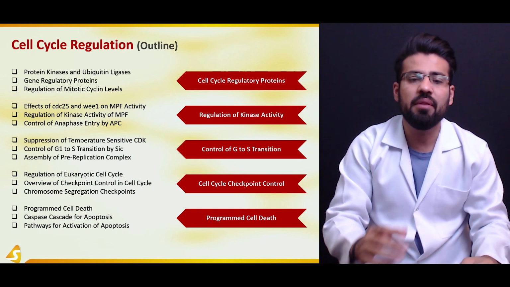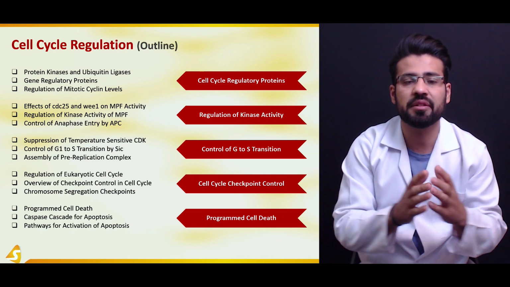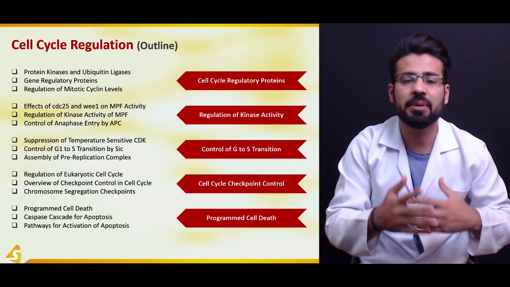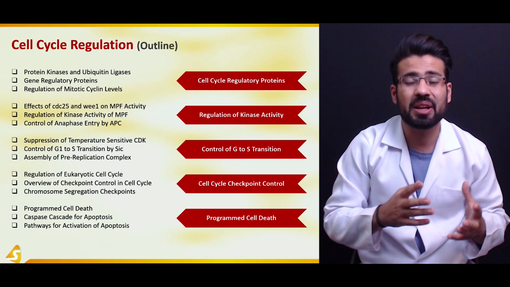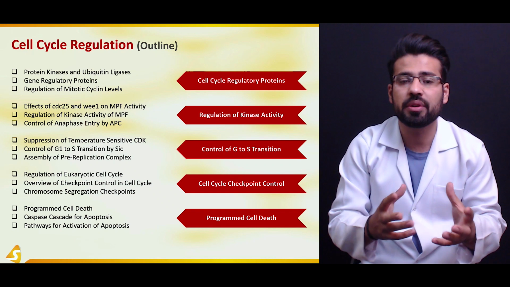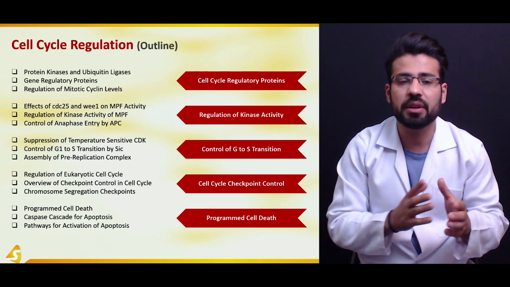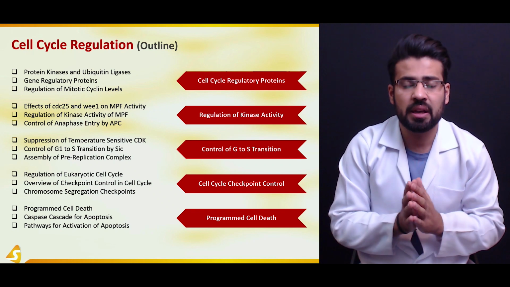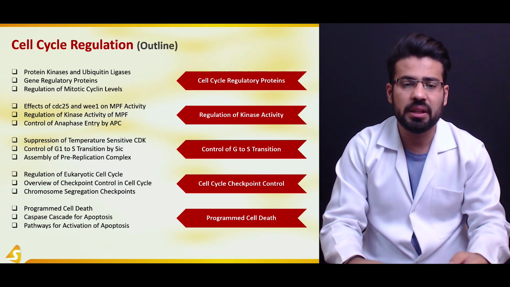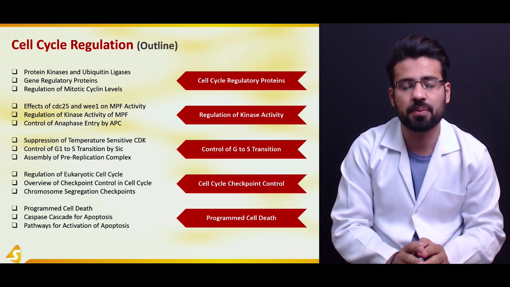particular example. And we are going to see the case of the suppression of temperature sensitive CDK, we are going to see how the multiple copy plasmid when inserted creates an enormous amount of variations in the mutant temperature sensitive CDKs. We are going to see the control of G1 to S transition by second molecule, and this would be followed by the discussion of assembly of pre-replication complex PRC.